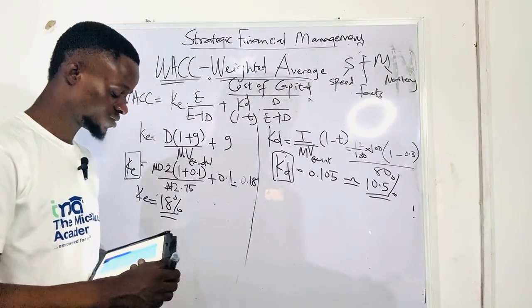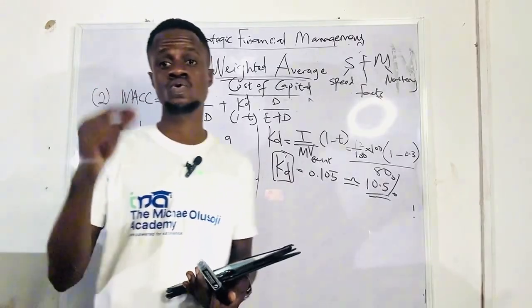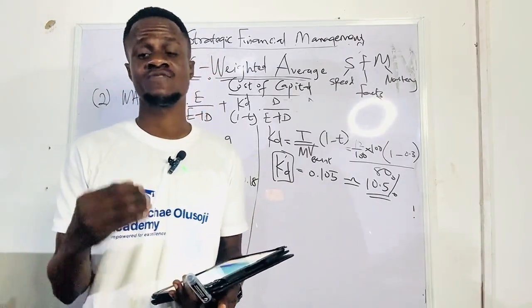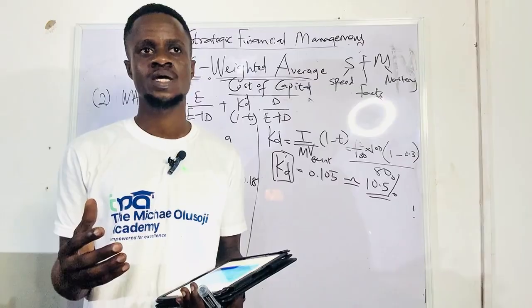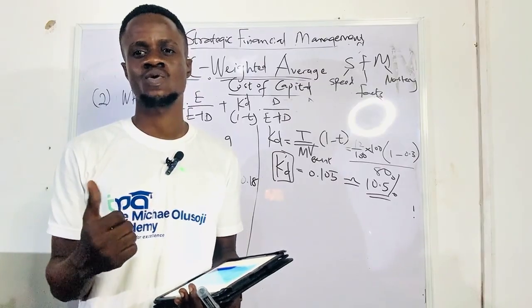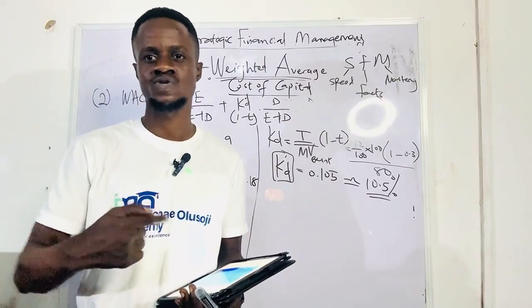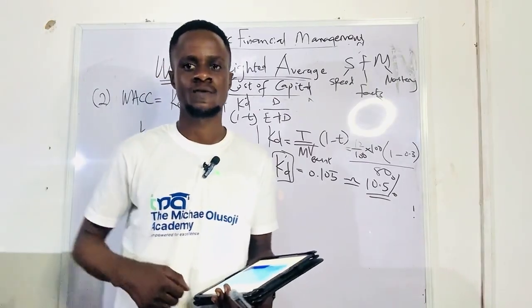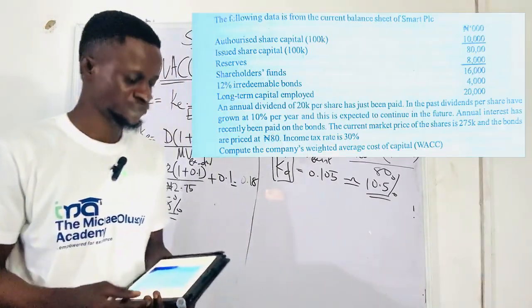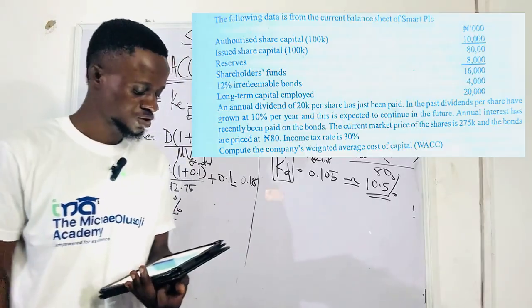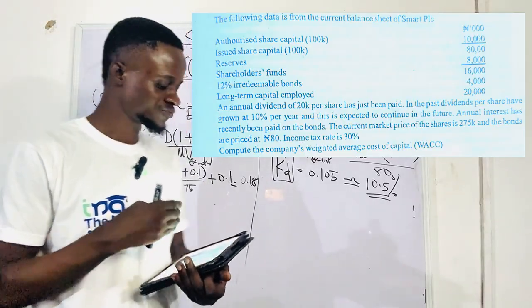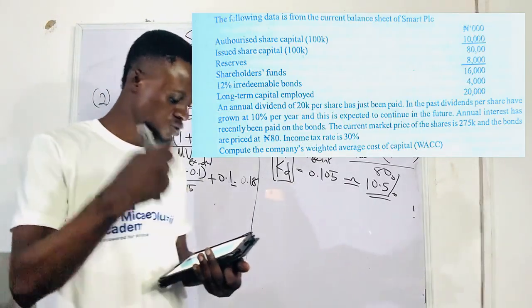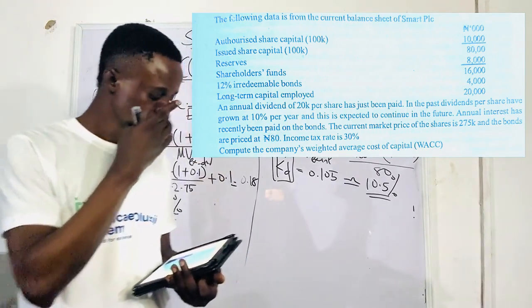Anyone? So look at the balance sheet, and I told you that do not use the information you are given in the balance sheet because it is a historical value, or the book value. So don't use the book value, use the current market value, right? But it's also going to help us, of course. So we have the authorized share capital, we have the issued share capital, the one that was actually issued out.